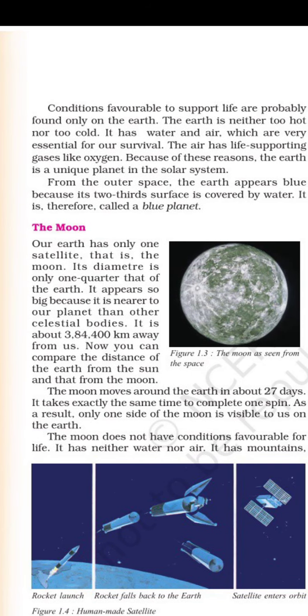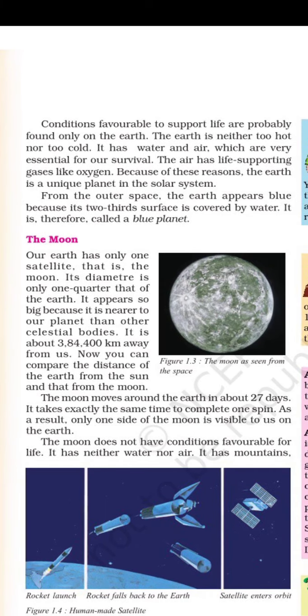Our earth has only one satellite, that is the moon. Its diameter is only 1/4 that of the earth. It appears so big because it is nearer to our planet than other celestial bodies. It is about 384,400 kilometers away from us. Now you can compare the distance of the earth from the sun and that from the moon.